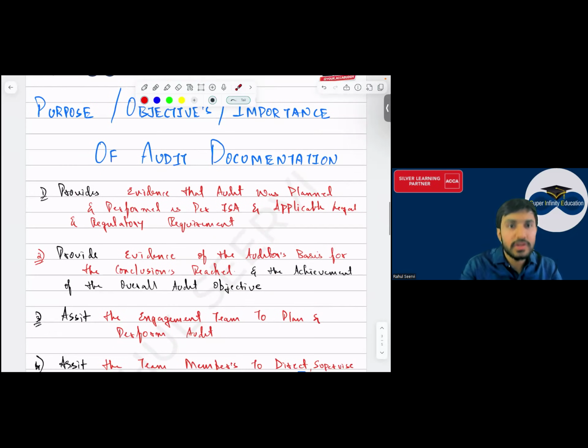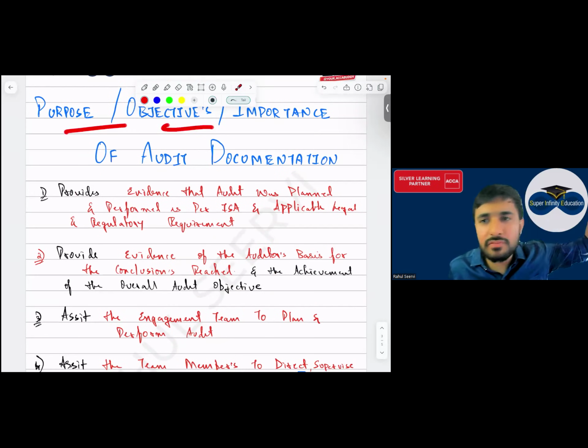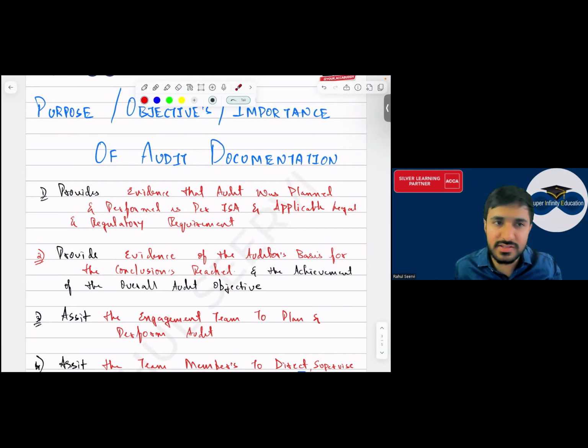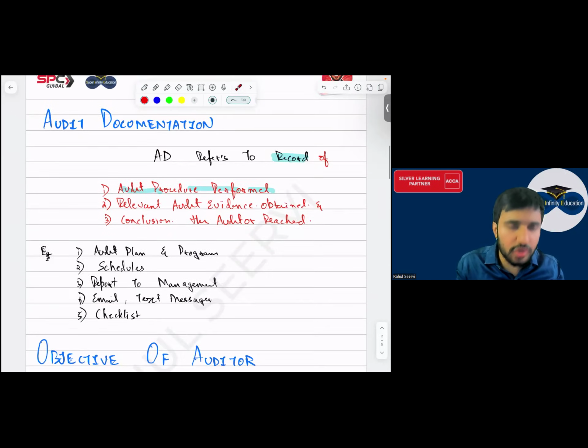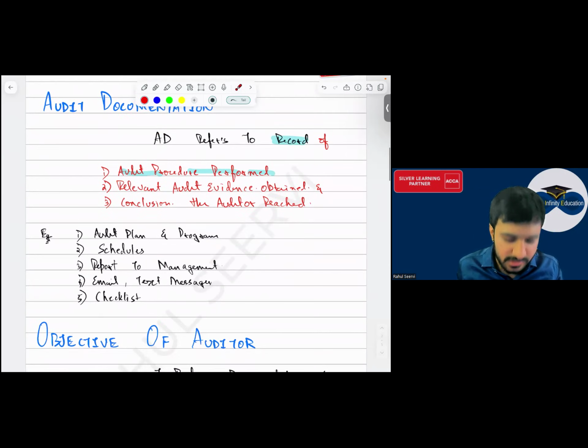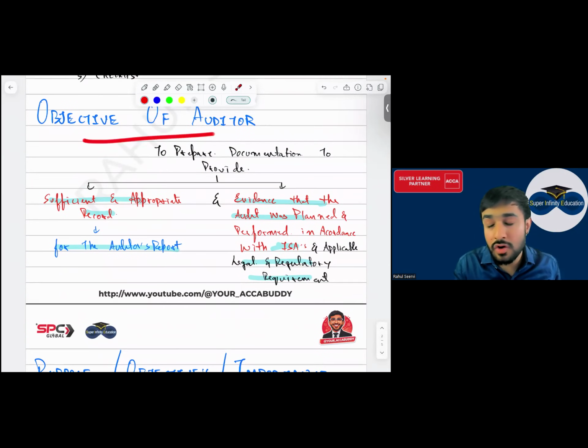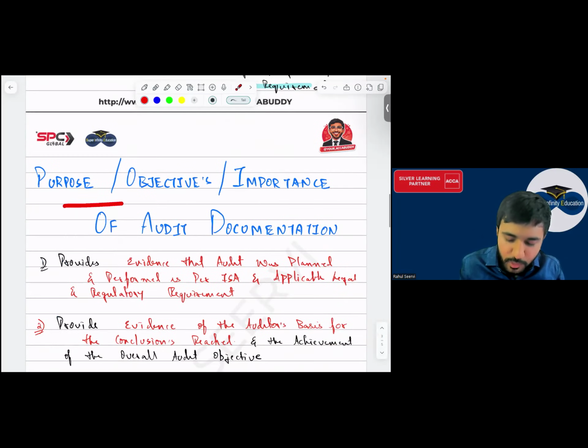So now ये जो purpose objective same thing we'll be learning in ISA 300 also, where it is from the audit planning point of view. तो ये दोनों repeated questions ये थे. Now first we have understood sir audit documentation का meaning क्या होता है, to record each and everything. Then we understood what is the objective of auditor, that to maintain what sufficient appropriate record on what basis they have prepared the audit report. Then evidence that the audit was planned and performed as per ISAs के हिसाब से, whatever is the law saying we have followed that. Now the purpose, object and importance of audit documentation.